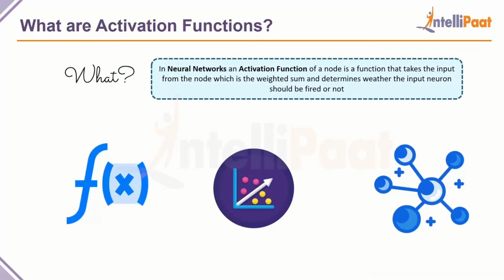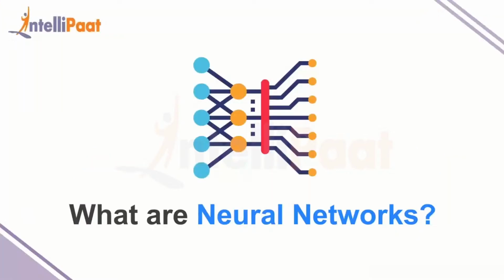It could be from 0 to 1. It could be from -1 to 1 as well. Basically, when your neural network produces an output, if it is less than a threshold value, then the output of the activation function will be 0. If it produces more than that, then it would be 1. Using this framework, neural networks then produce output with a whole range of values, and then we just determine whether or not they are going to be useful. The neural networks learn these things on their own, and we'll take a look at how that happens in a moment. Now let's take a look at what neural networks are.